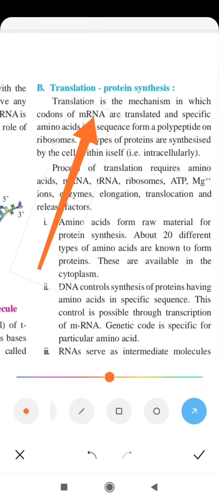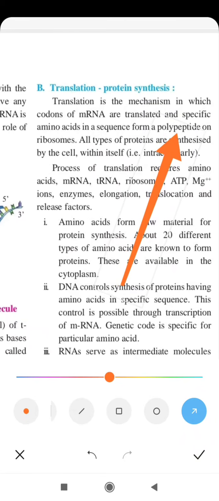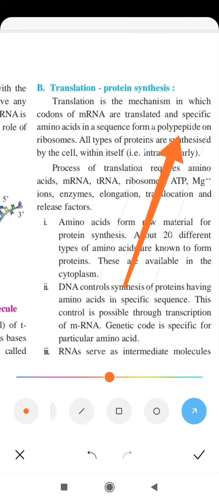The sequence of nitrogenous bases on mRNA is translated into the sequence of amino acids in the polypeptide. So what is translation? The sequence of nitrogenous bases present on mRNA is translated into the sequence of amino acids in the polypeptide.